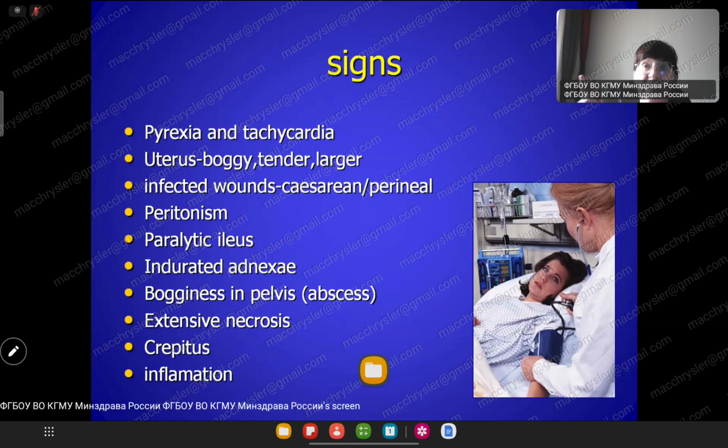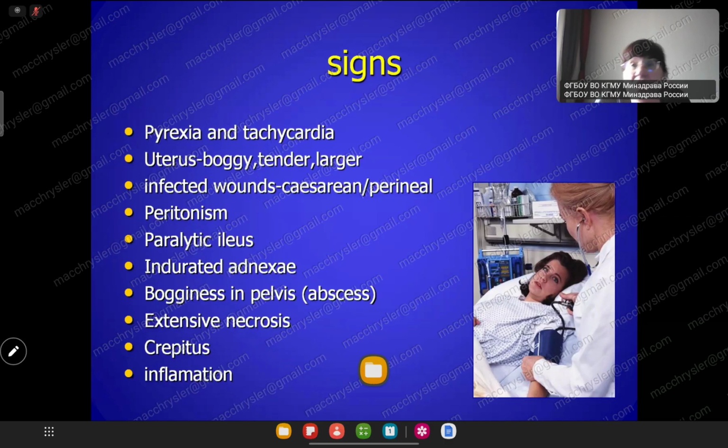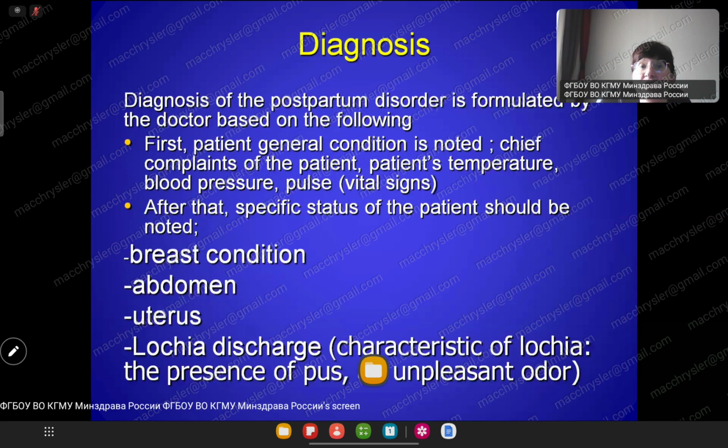And we know the Latin proverb: where there is pus, cut. Where pus, we should cut, and drain if pus is collected in that organ. For the uterus, we can do drainage through the cervix. Method of diagnosis.